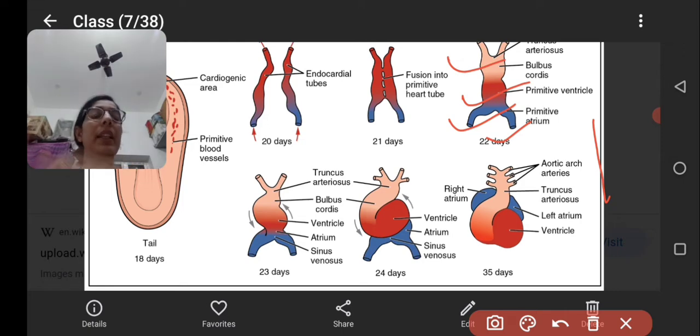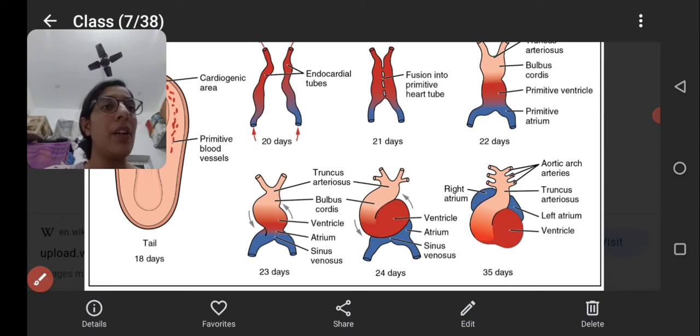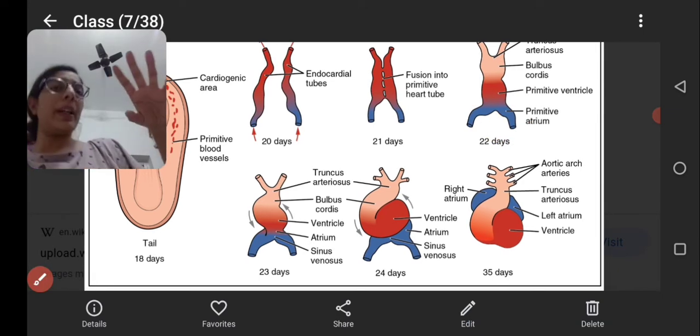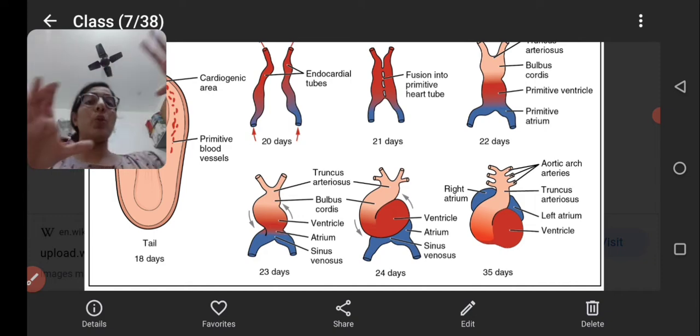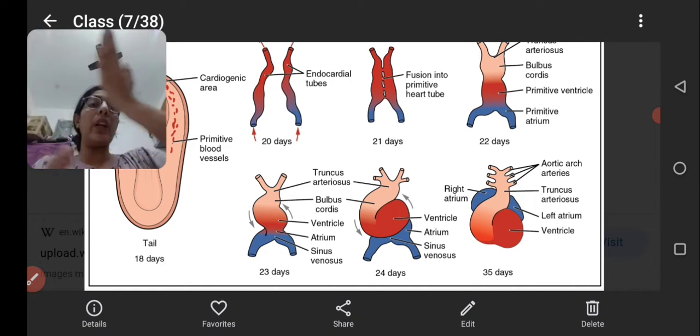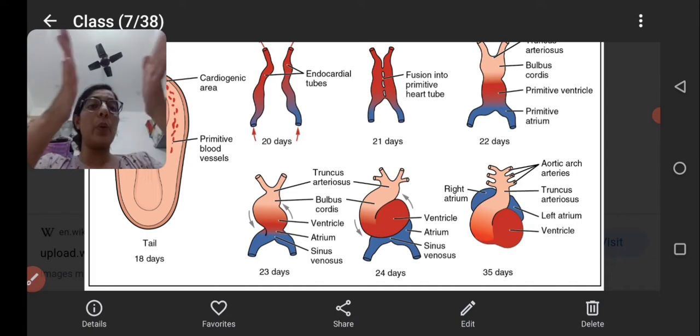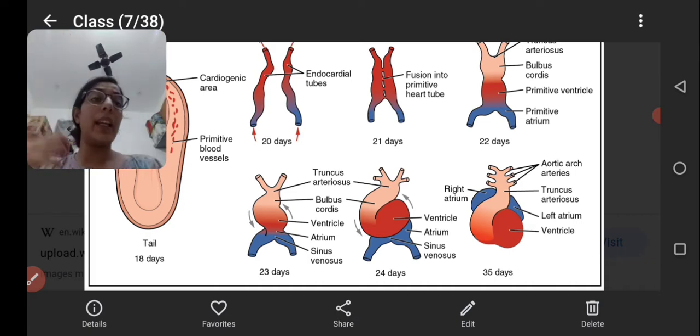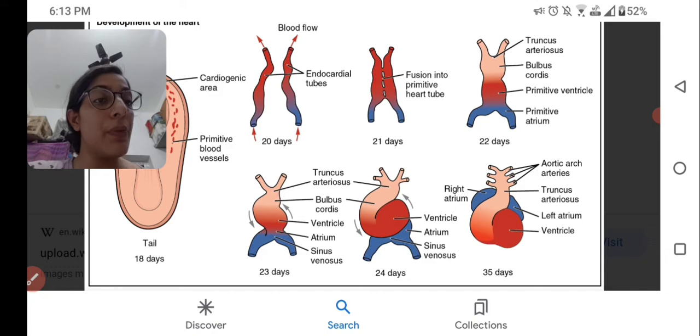Then a bulging structure forms and divides it into 4 parts, and this tube will fold, starting from the middle, and it will form the ventricle and the atrium. Here the heart is formed now.